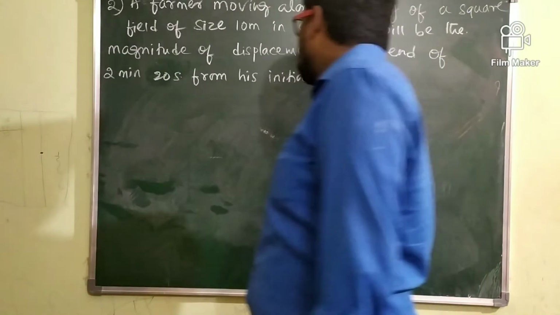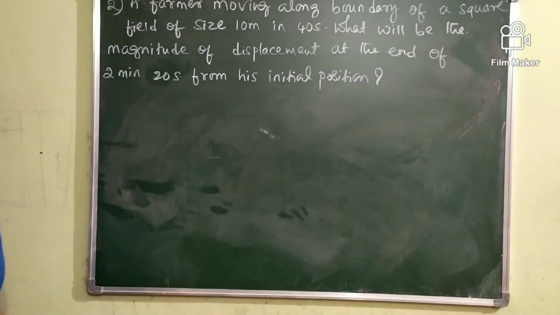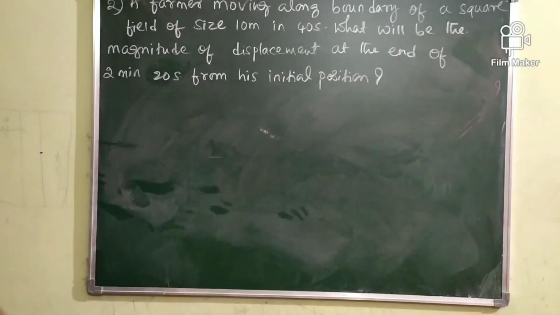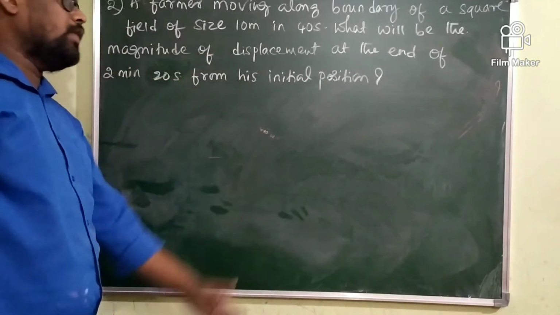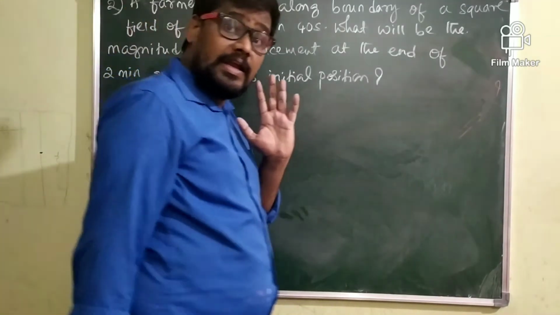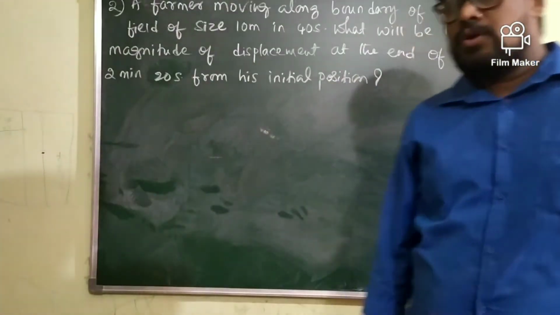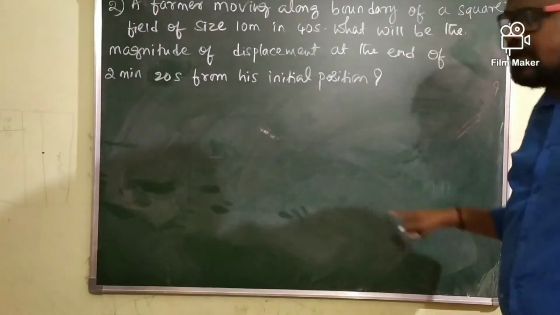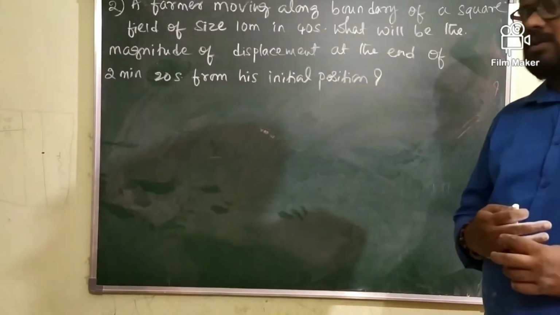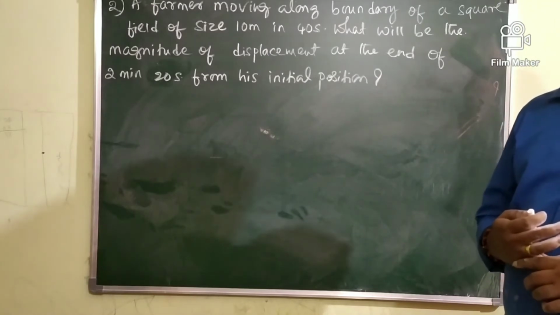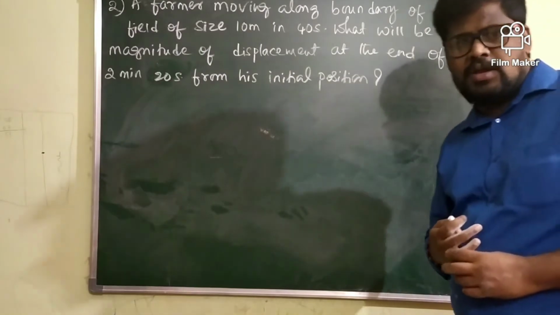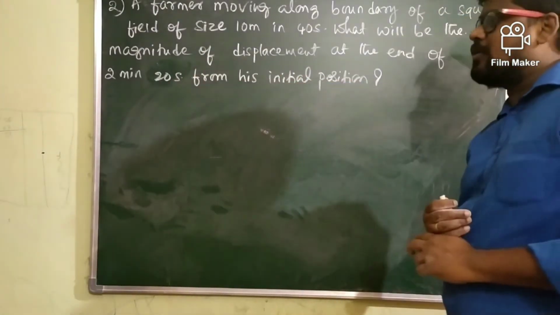What will be the magnitude of displacement at the end of 2 minutes 20 seconds? What is the displacement value at the end of 2 minutes 20 seconds, if he is taking how much time? 40 seconds to complete one round of the journey. So let me see what is the final position of the farmer after 2 minutes 20 seconds.